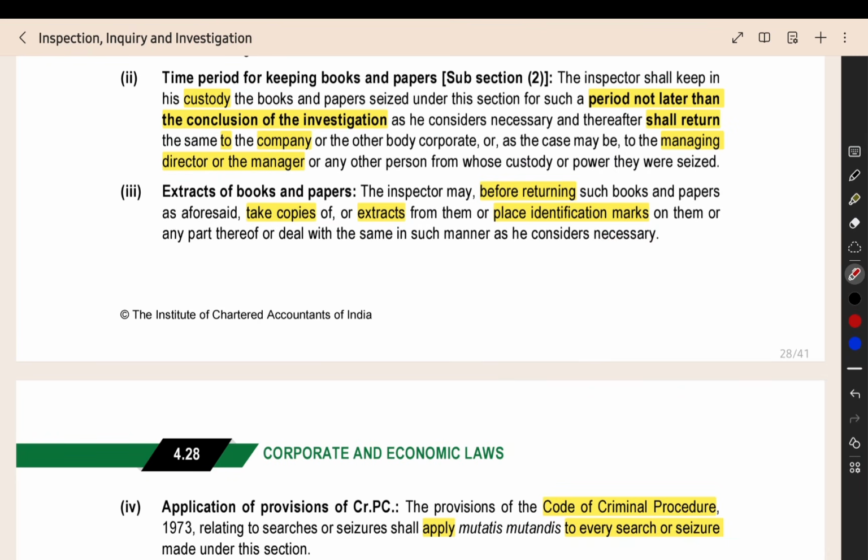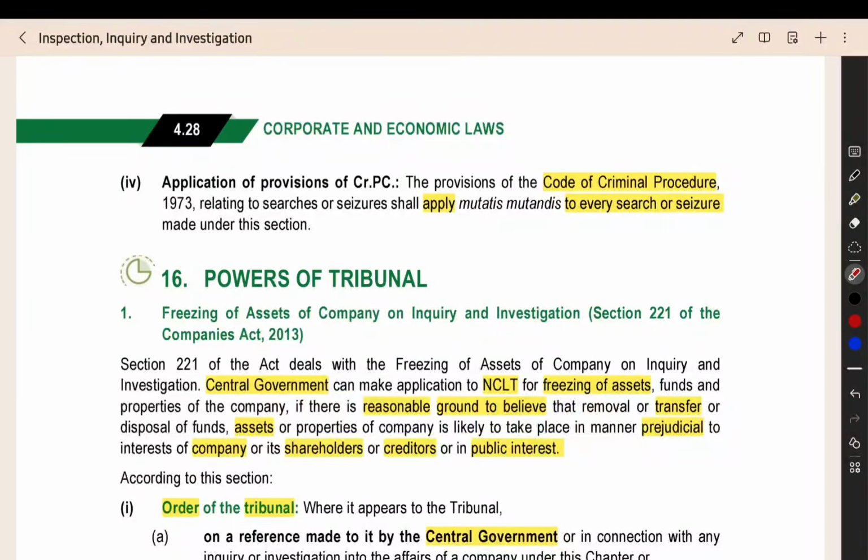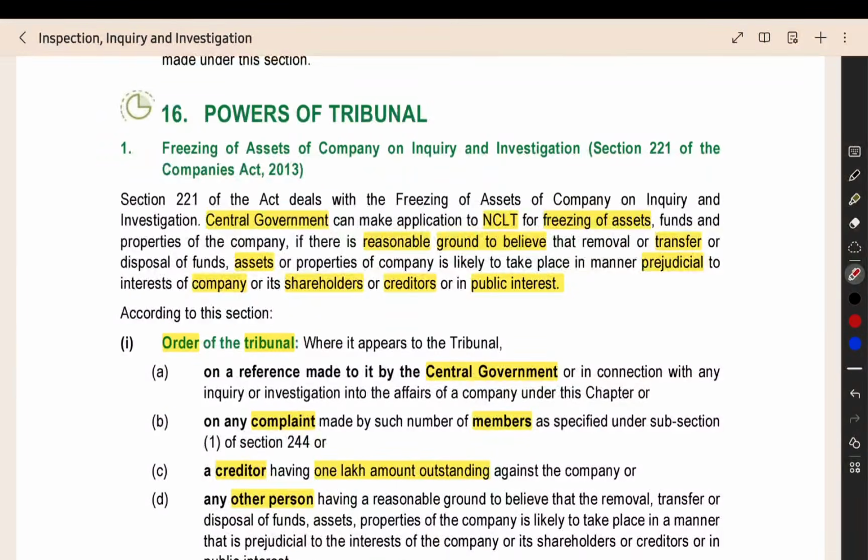Till the investigation gets over, the investigating officer can keep the books under their custody. After that, they have to release them. Before returning, the inspector can take the copies. That is also one more point they have given. Then, for this search and seizure, the Code of Criminal Procedure will be applicable. That's all.